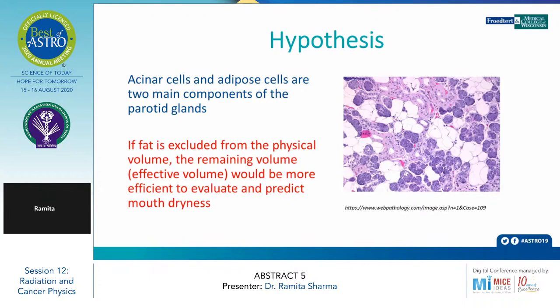Parotid glands are made up of basically two cells, acinar cells and adipose cells. The hypothesis is that if the fat is excluded from the physical volume of the parotid glands, the remaining volume, that is the effective volume, would be more efficient to predict the mouth dryness. Next slide.